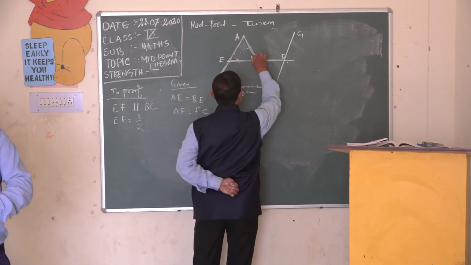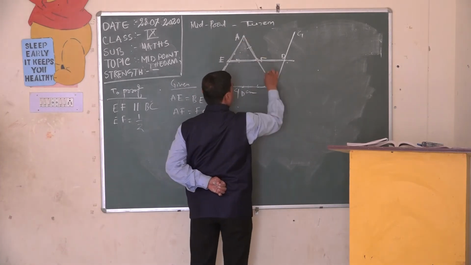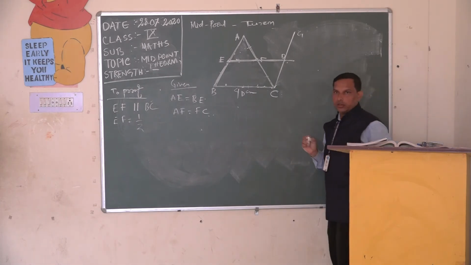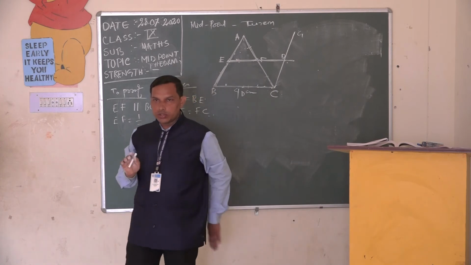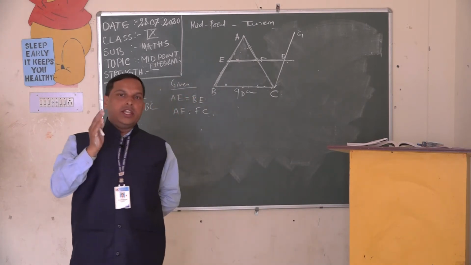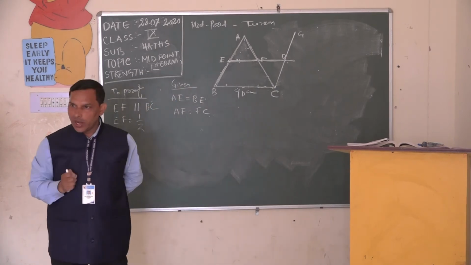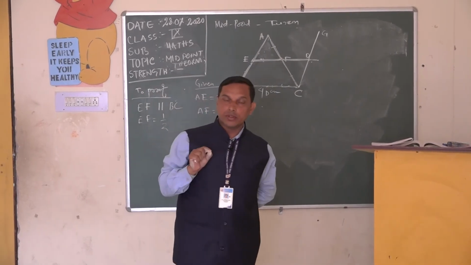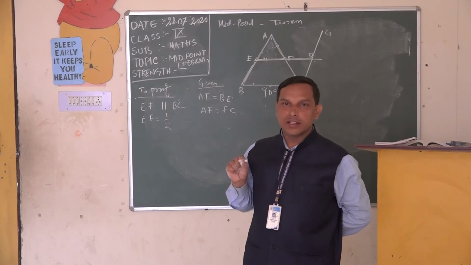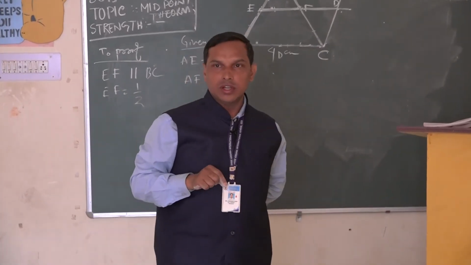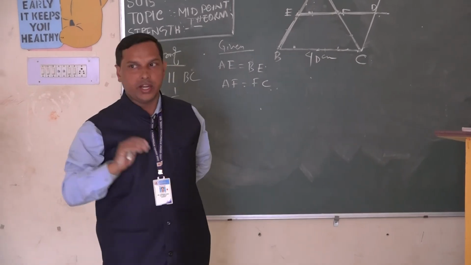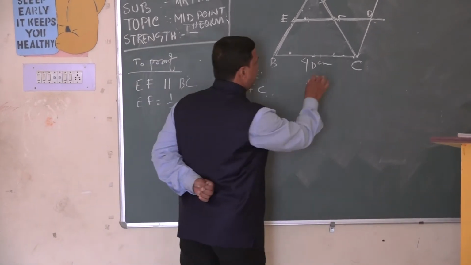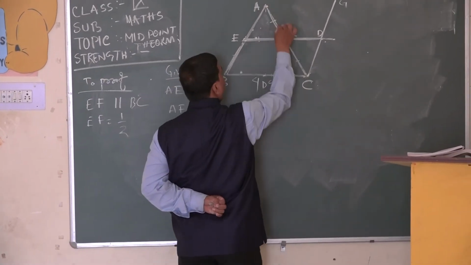And now in these two triangles AEF and FCD, we have to prove the congruency of these two triangles. You know, students, congruence of two triangles is what? There are 4 criteria to prove two triangles congruent. What are they? I am recapitulating again. One is the SSS rule, the SAS rule, the ASA rule, and the RHS rule: right angle, hypotenuse and side.